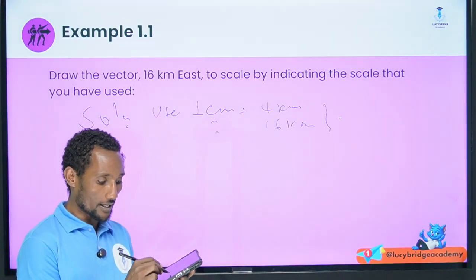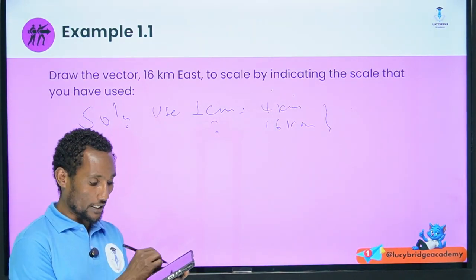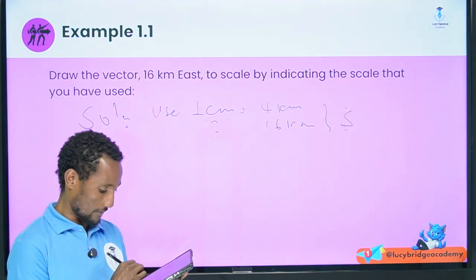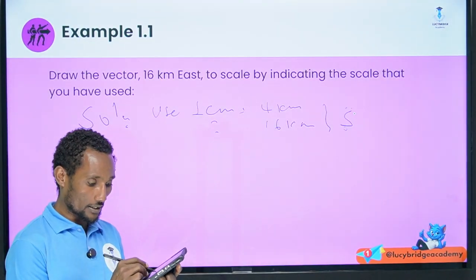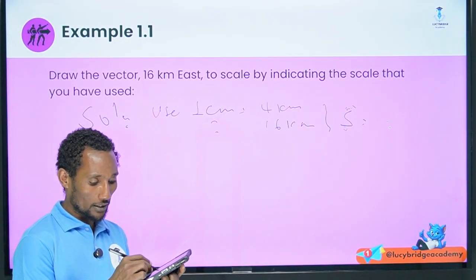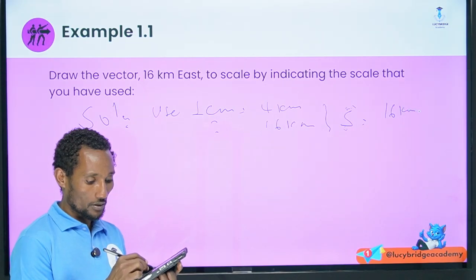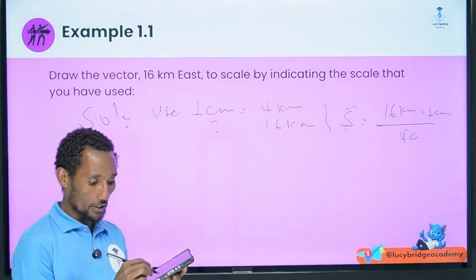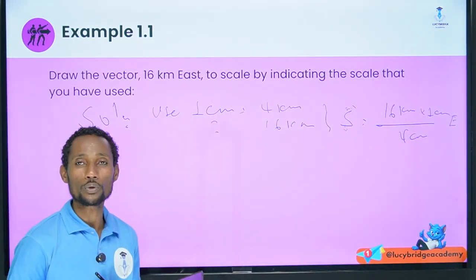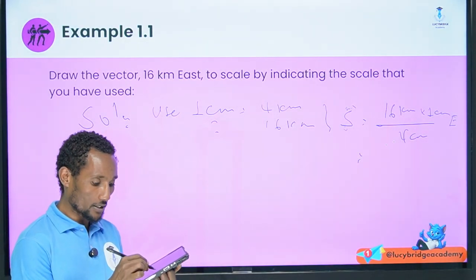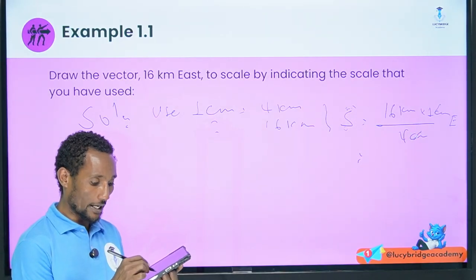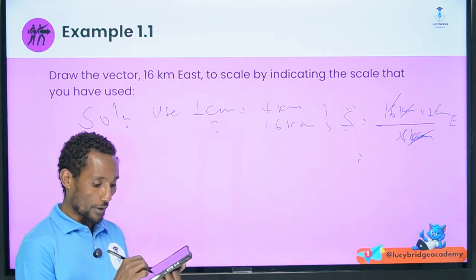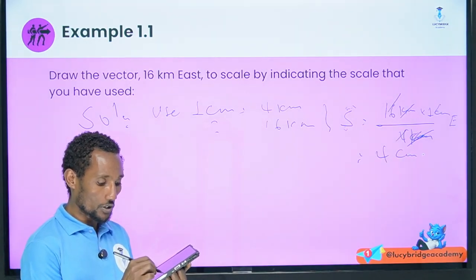So arranging this, we have the displacement scale to the east, which is 16 kilometer times 1 centimeter divided by 4 kilometer, which gives 4 centimeter due east.